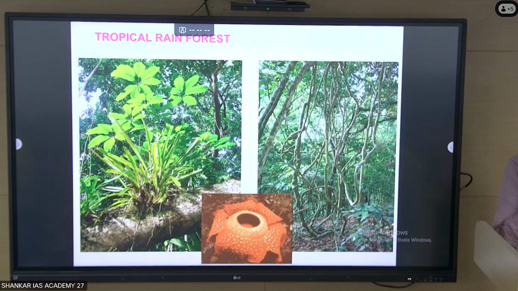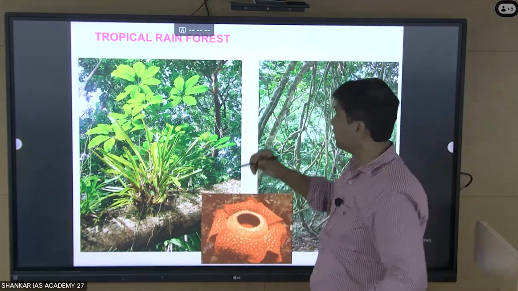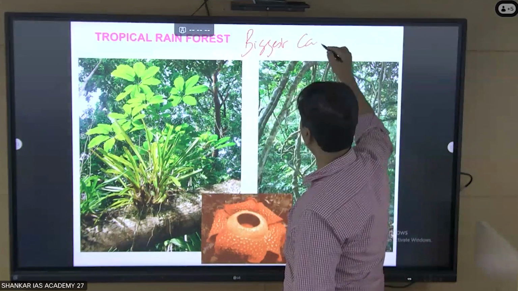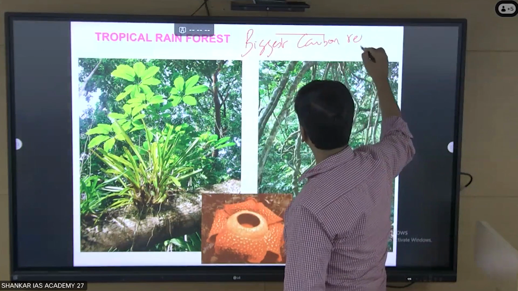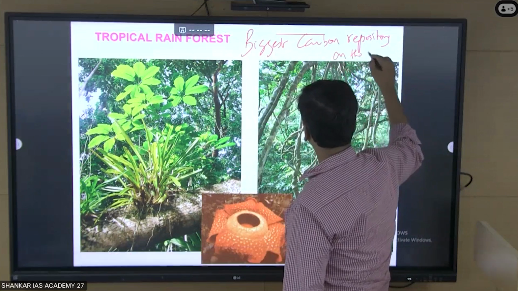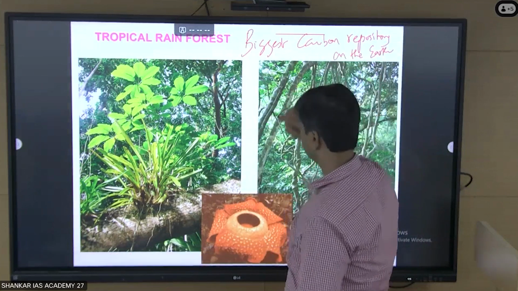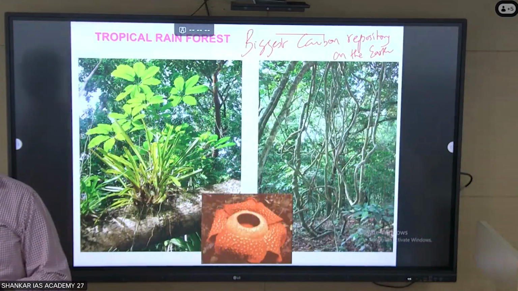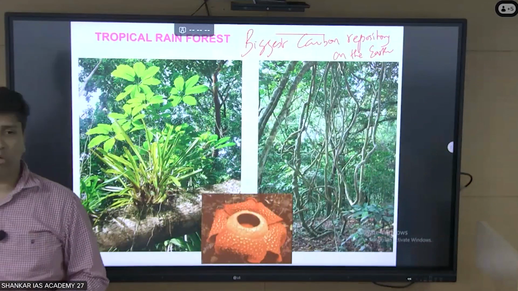Competition will be there, but every plant will have some mechanism to survive. And then this forest is one of the biggest carbon repositories on the earth. Because of the rainfall, this forest is rich. What does the biggest carbon repository mean?